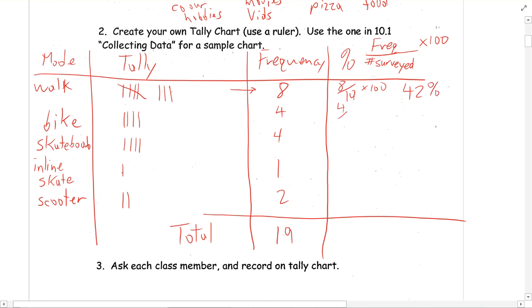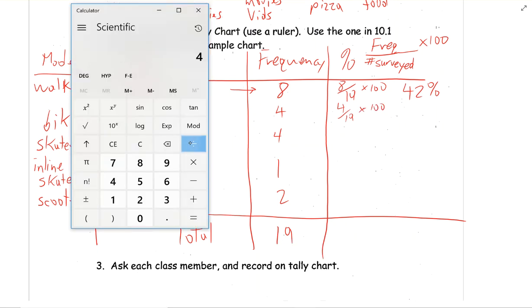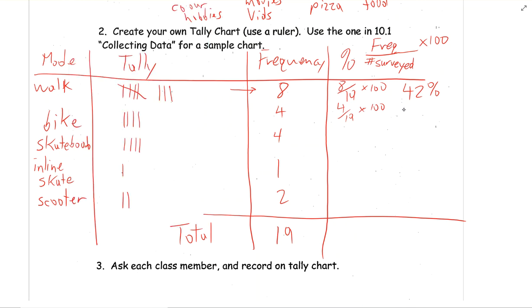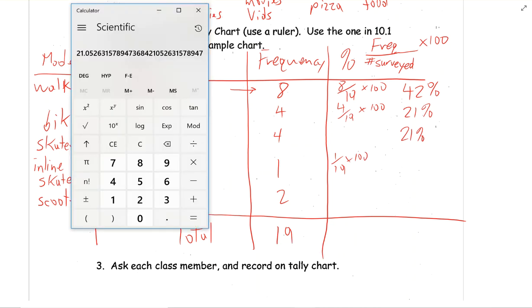And then we have 4 divided by 19 times 100, which is 21%. And then this would be 21% as well. Then 1 divided by 19 times 100, what is that?